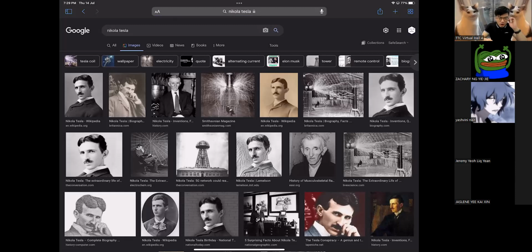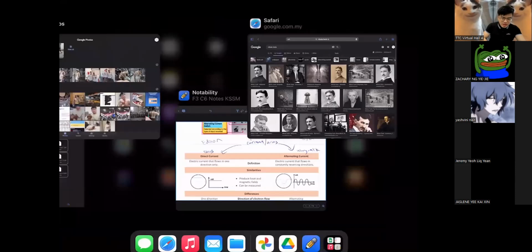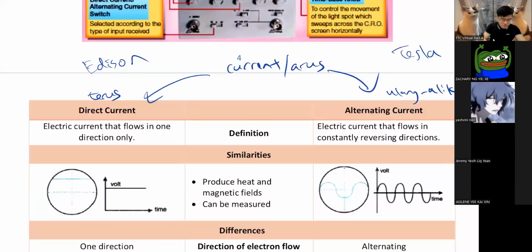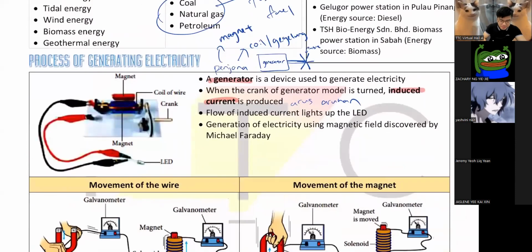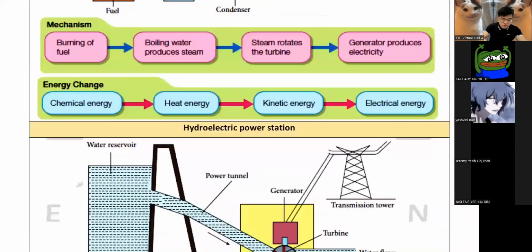So why are we talking about these two? Because Edison was a strong advocate for DC. Edison is a businessman, right? He spent a lot of money on DC generators. As you know, a generator is the thing that makes electricity.